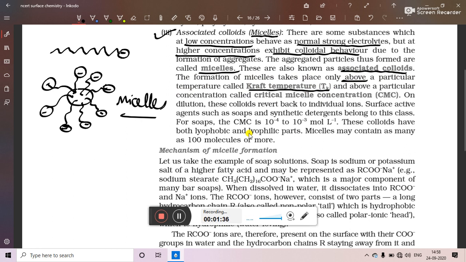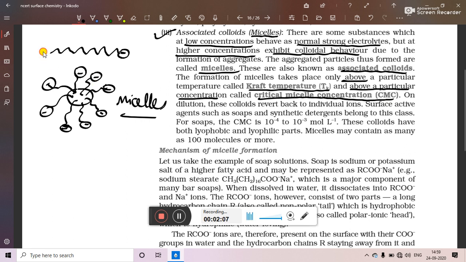So molecules of soap or detergent can form micelles only at a temperature above Kraft temperature, as well as the minimum concentration which is required for the formation of micelle should be above critical micelle concentration. So at critical micelle concentration, micelle formation will not take place. It will take place above critical micelle concentration.